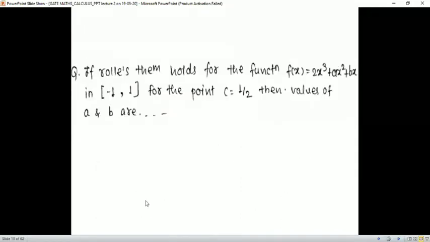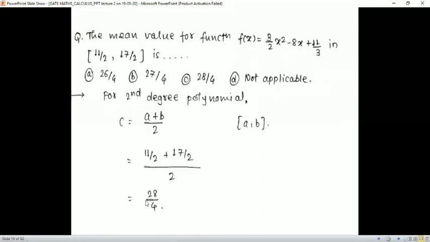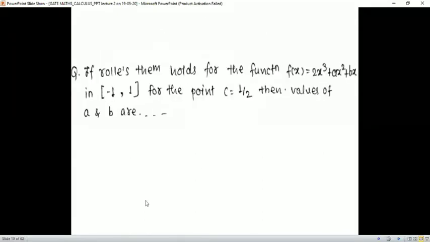Okay, this is the question. Can you try? Rolle's theorem holds for the given function in -1 to 1. We know Rolle's theorem holds here. So for the point c is 1/2, c is also given to you. The values of a and b are? Can you please solve it?